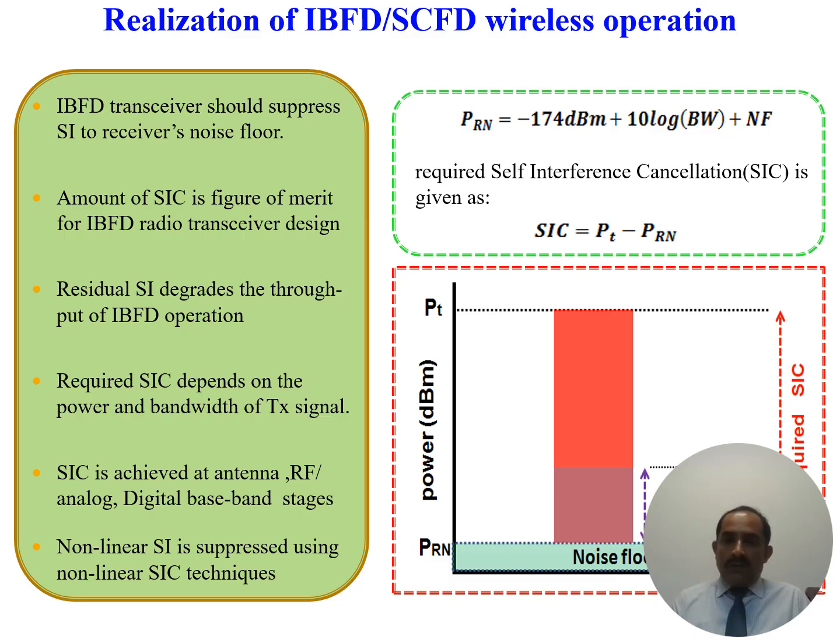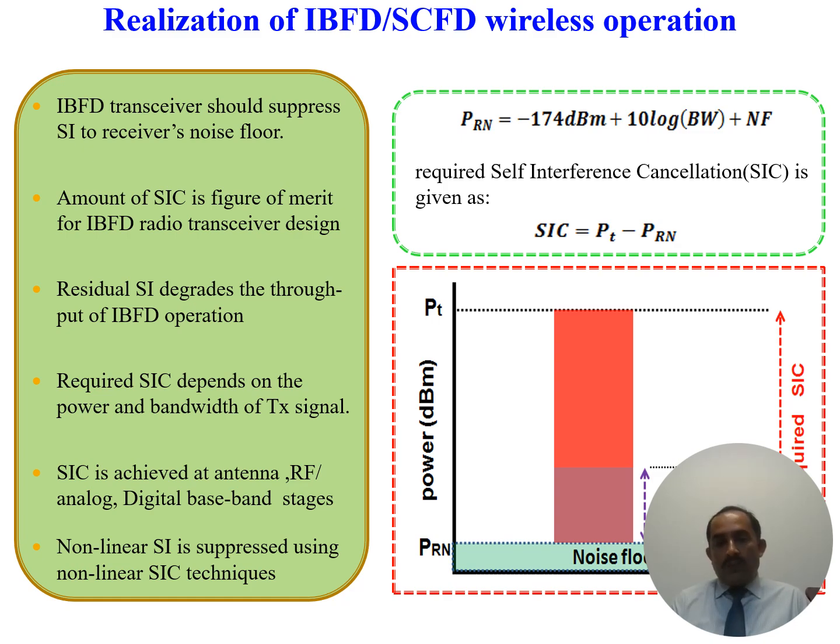Without considering any complexity of the transceiver, the required amount of self-interference cancellation can be effectively calculated from the difference between the transmit power and the noise power. So, for example, in this example, we calculated the received noise power, that is kTB, the thermal noise, then the bandwidth of the system and the noise figure.